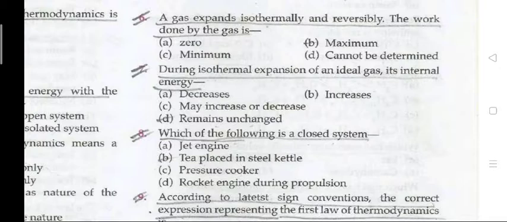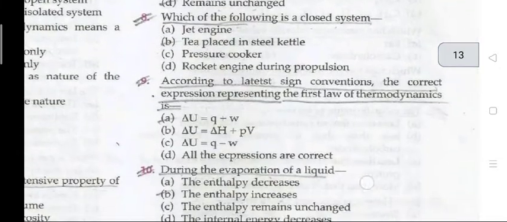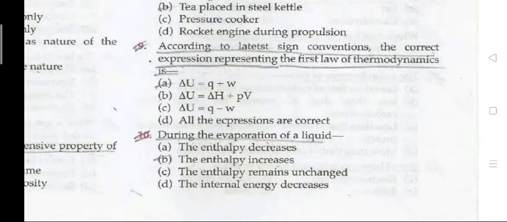Question number 8. Which of the following is a closed system? Tea placed in a steel kettle. Question number 9. According to the latest sign convention, the correct expression representing the first law of thermodynamics is delta U equals Q plus W.